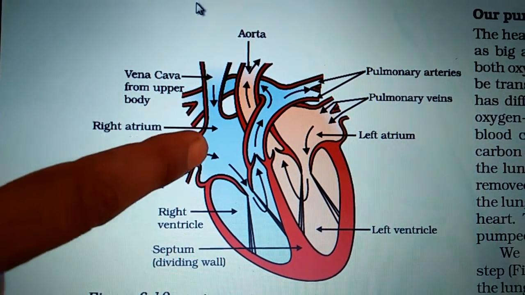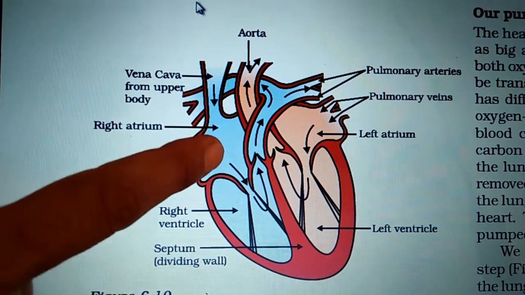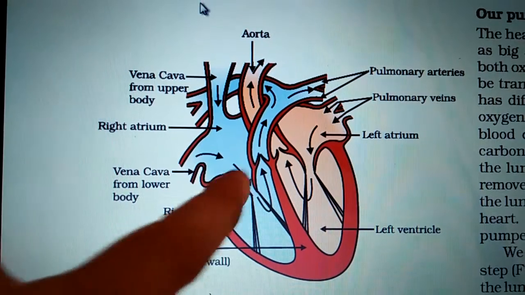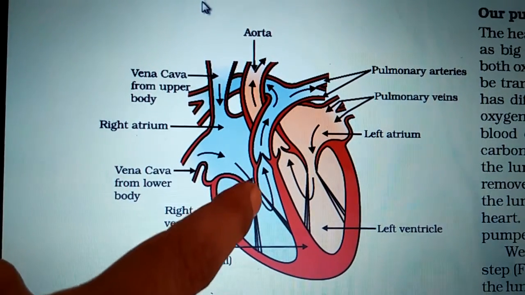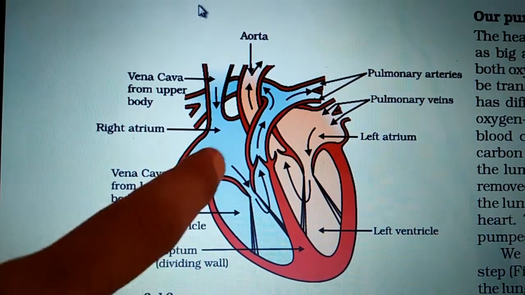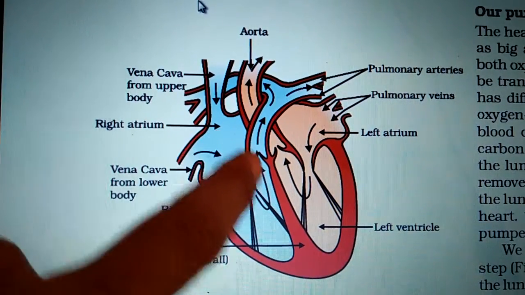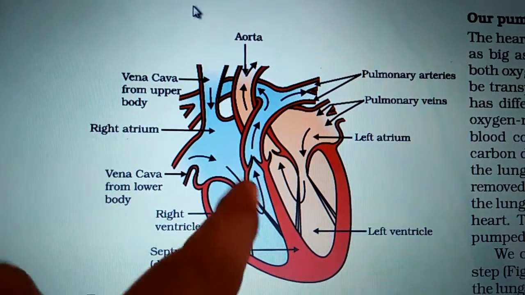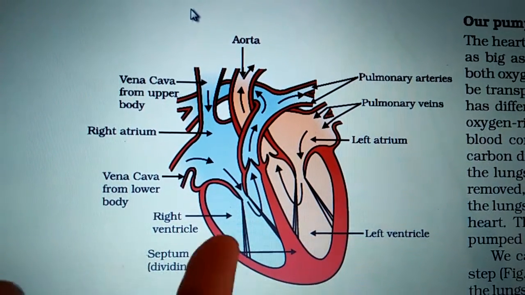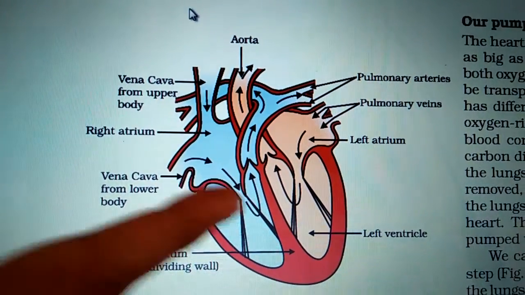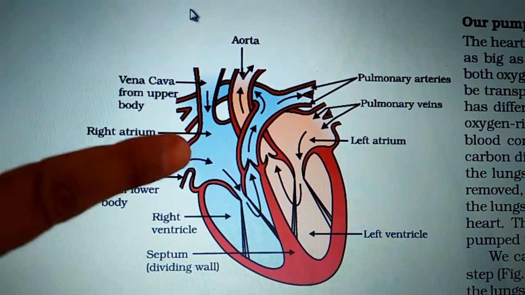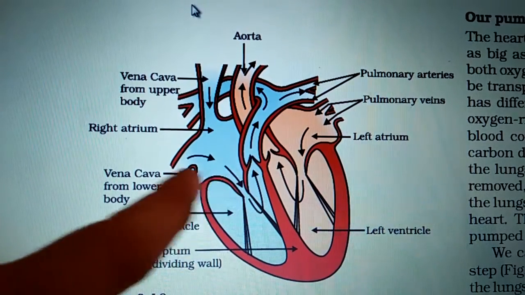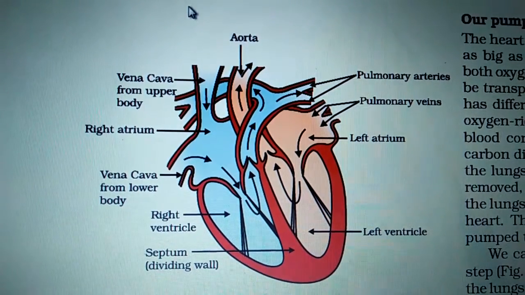The blood from the right atrium enters into the right ventricle. Here we have a valve, and through this valve the blood enters. When all the blood from the right atrium has entered the right ventricle and the right ventricle is filled with blood, this valve gets closed. There is no backflow of blood from the ventricle to the atrium. So the blood from the atrium enters the ventricle and then the valve gets closed.